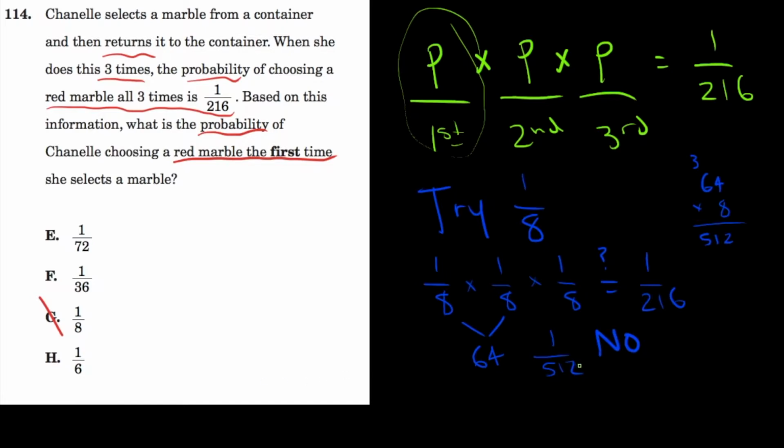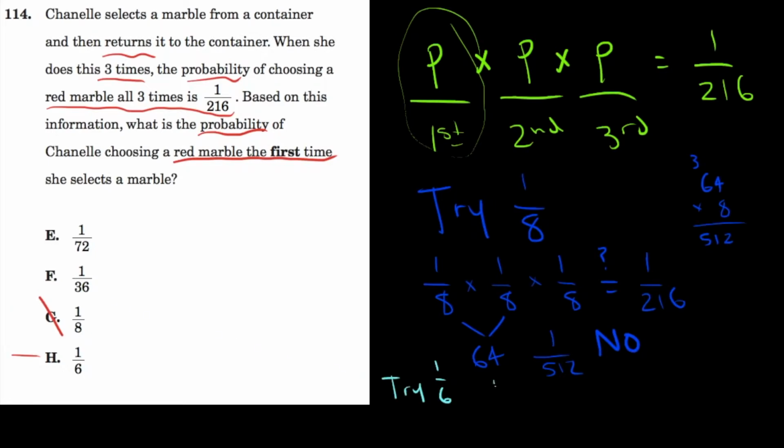The way I'm thinking about it, the denominator in the end was a little bit too big. We wanted 216, but we got 512. So maybe the denominator of answer choice G was a little bit too big. And H looks pretty good. Let's try that next. So I'll try 1/6.